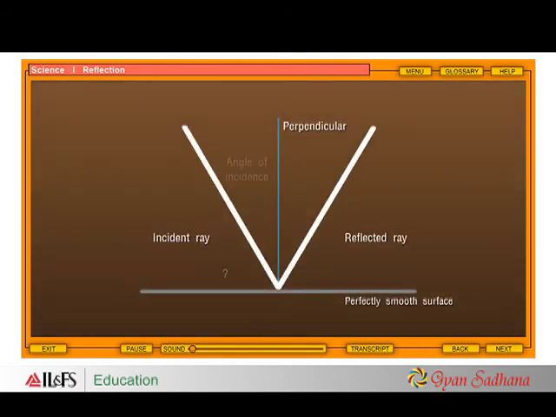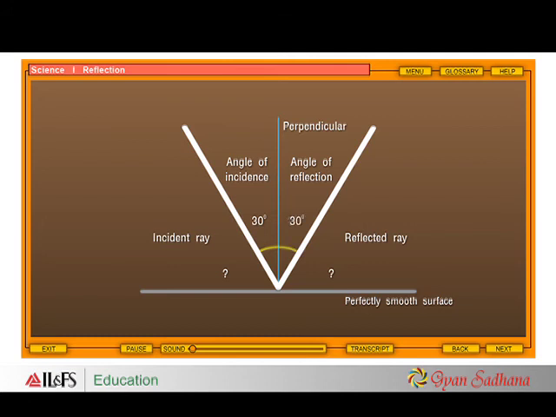Okay, now find the other angles if the angle of incidence is 30 degrees. Since the angle of incidence is equal to the angle of reflection, let us arrive at the angle of reflection first. The angle of reflection is equal to 30 degrees. The normal is perpendicular to the reflecting surface.